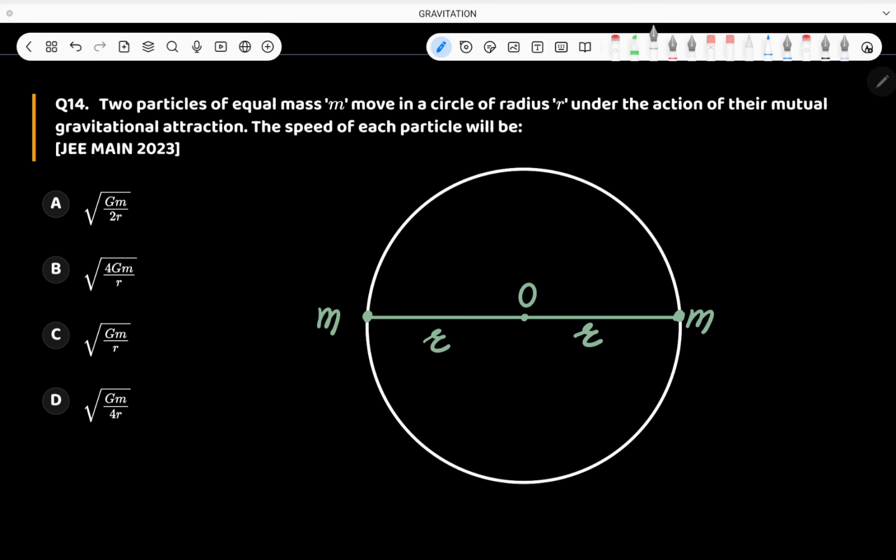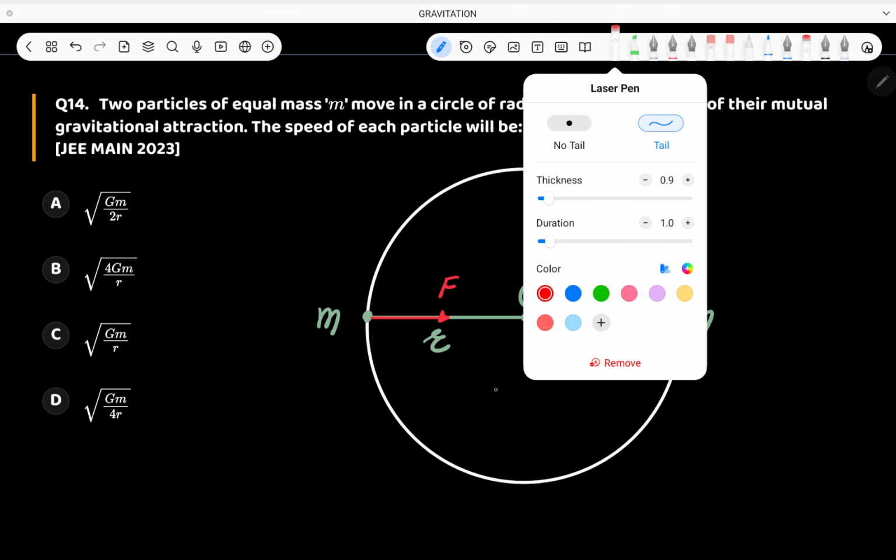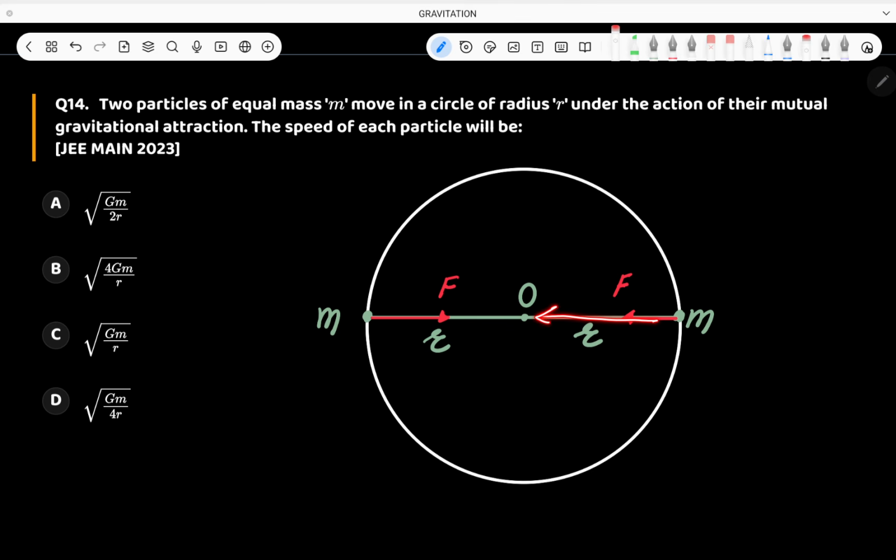Now obviously they will attract each other. The gravitational force on this particle will be F, and the gravitational force on this particle will be F. They will have a mutual gravitational force. Now see that this gravitational force is directed towards the center of the circle. This force is directed towards center, this force also directed towards center. Hence, this gravitational force will provide necessary centripetal force.